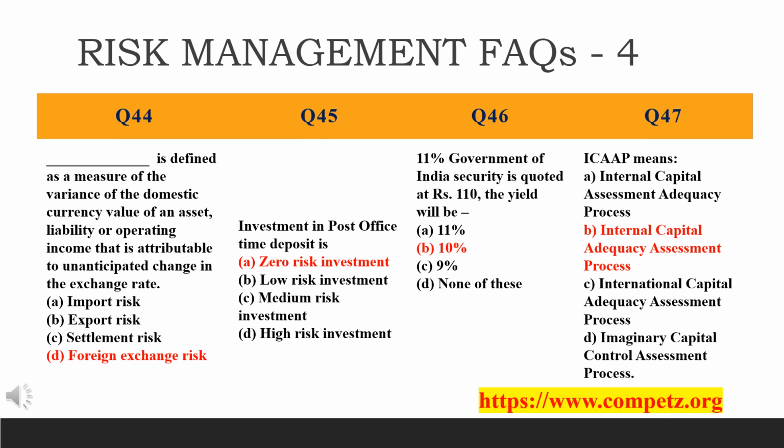The next question is, see, ICAAP means, that is ICAAP. The full form is, there are 4 options given. What is ICAAP? As a banker, you may be aware of what is ICAAP. See, there are 4 options given. The first option is internal capital assessment adequacy process. Second is internal capital adequacy assessment process. Third is international capital adequacy assessment process. Then the fourth option is imaginary capital control assessment process. Now, which is the answer here?